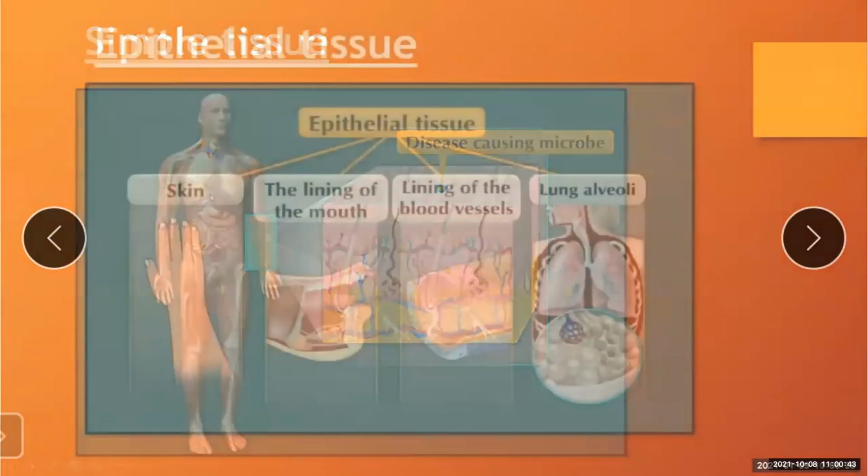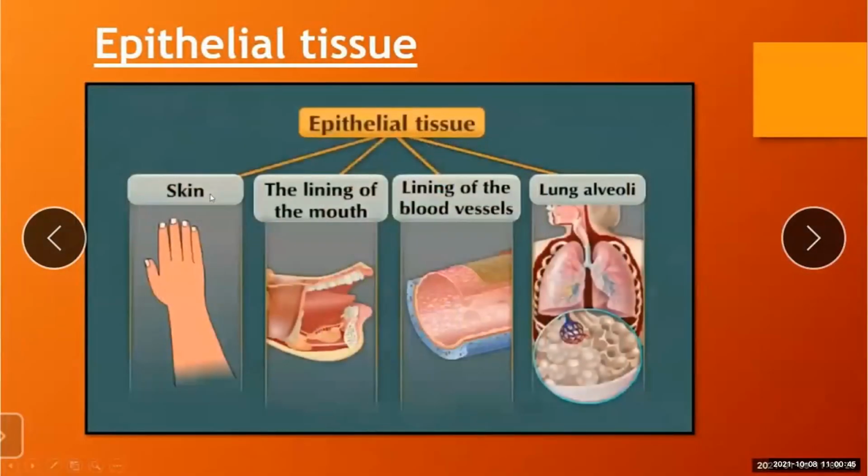Now where are these epithelial tissues present? Epithelial tissue is present in the skin, on the lining of the mouth, in the lining of the blood vessels, and also in the lung alveoli.